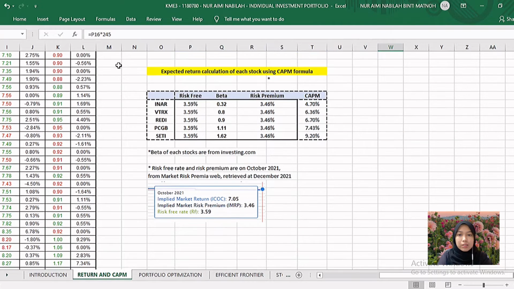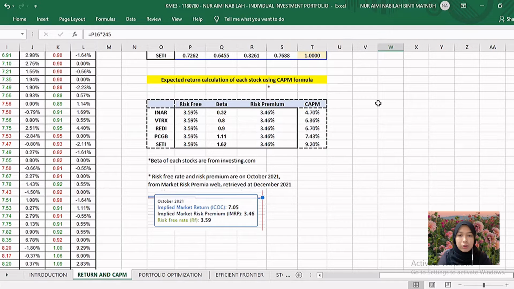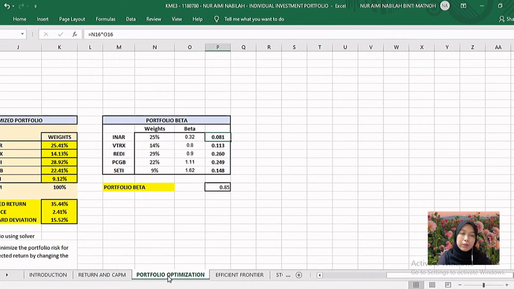And here is the calculation of the expected return of each stock using the capital asset pricing model. The beta of each stock was taken from investing.com, and the risk-free rate and market risk premium were taken from the market risk premium source. The value is as of October 2021. The CAPM formula describes the relationship between the expected return and risk of an asset, and assumes that the riskier asset will yield a higher return. In this case, the highest expected return is SP Setia Berhad, which also has the highest beta among the other stocks, where a high beta implies increased risk and high volatility relative to the overall market.